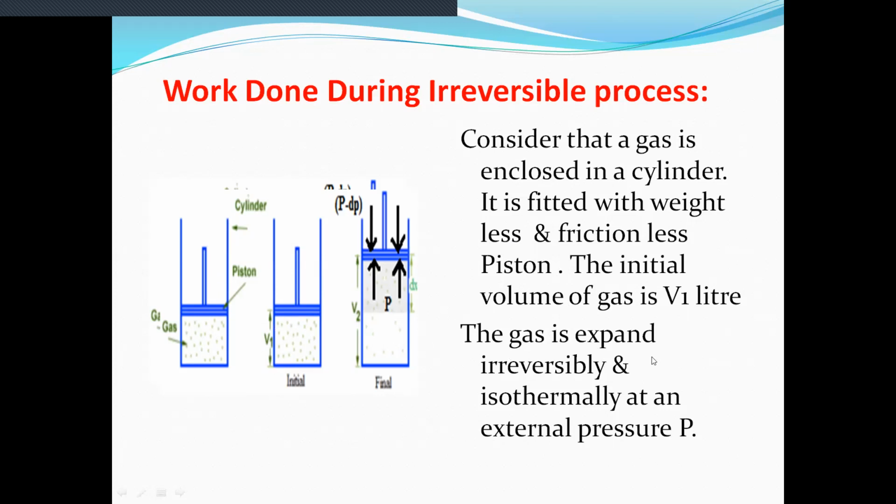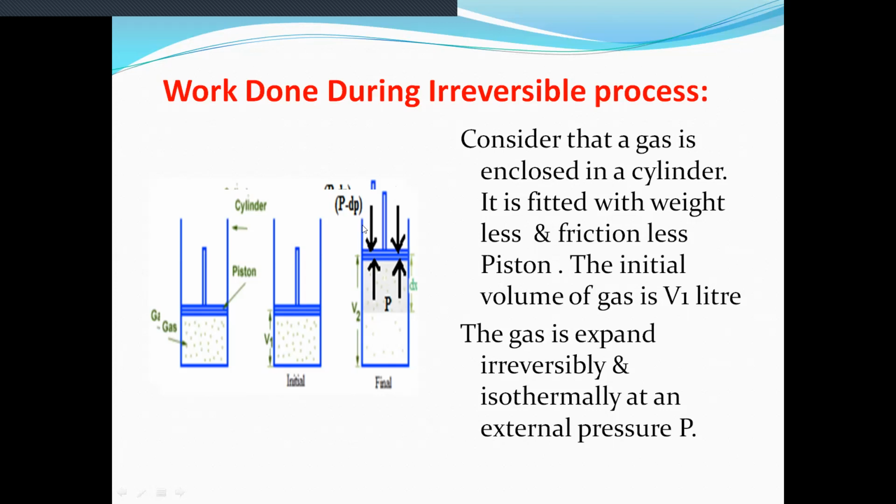Now the gas expands. How does the expansion of the gas take place? We have to move the piston in the upward direction.